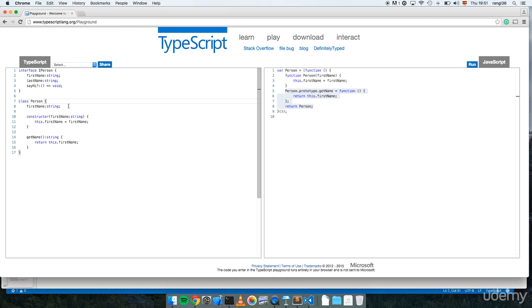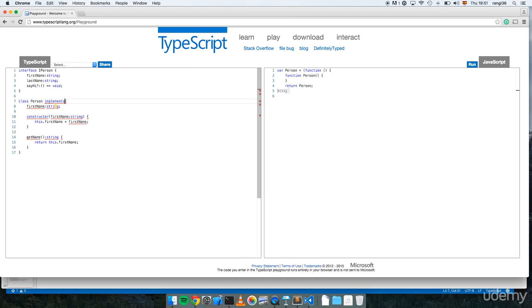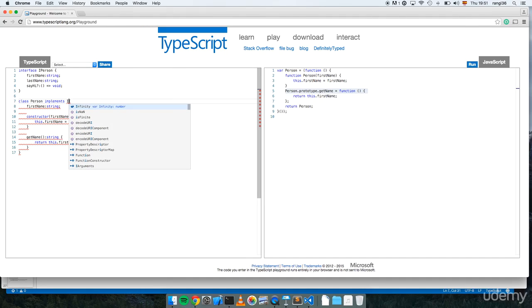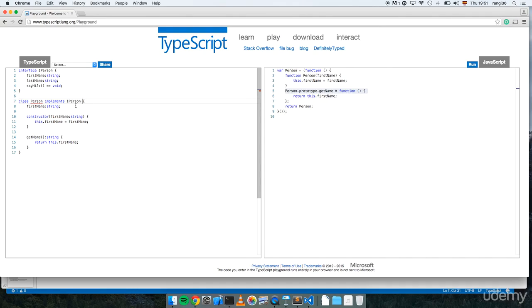Now let's do a cool feature like implements. So now let's do IPerson. Now our class Person implements IPerson. It means that Person should conform to the IPerson interface, and it's showing an error that we are not implementing the interface correctly because it's missing one property.